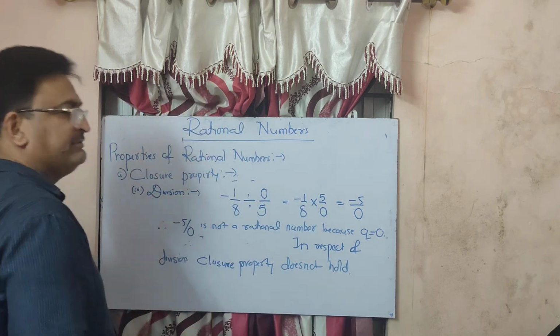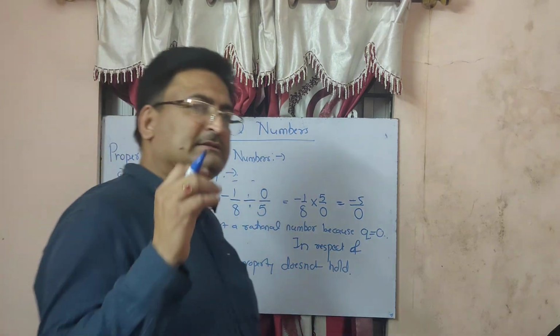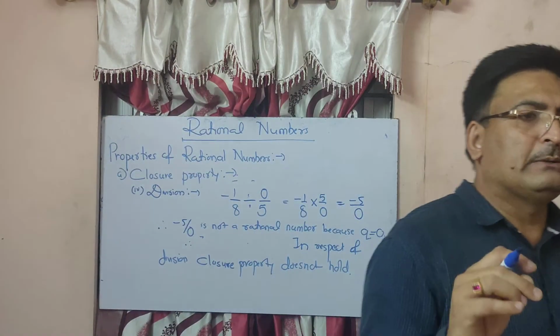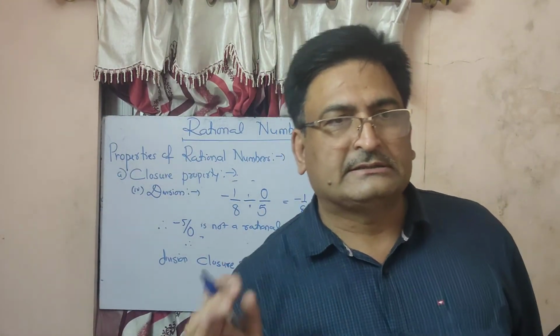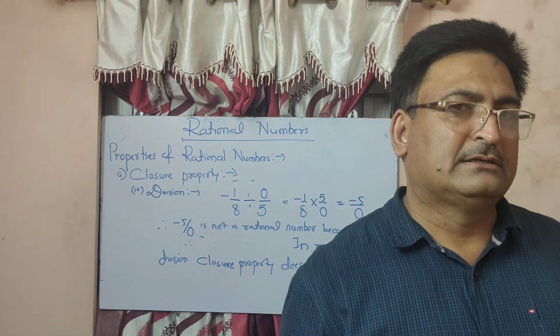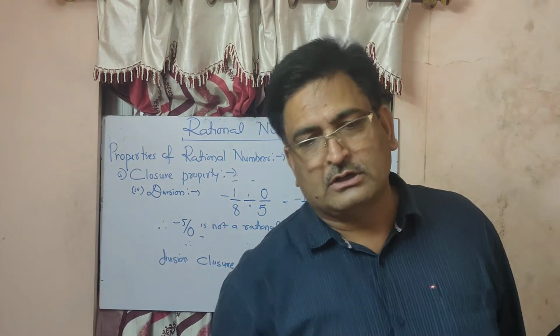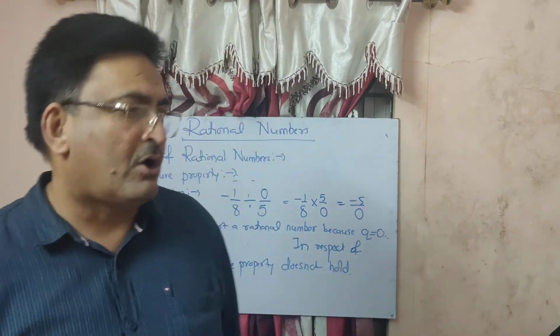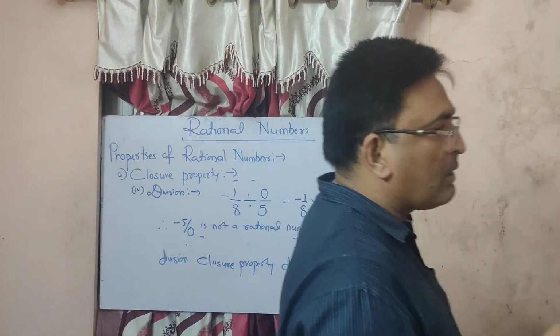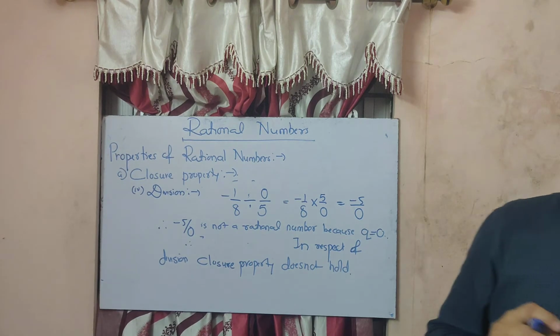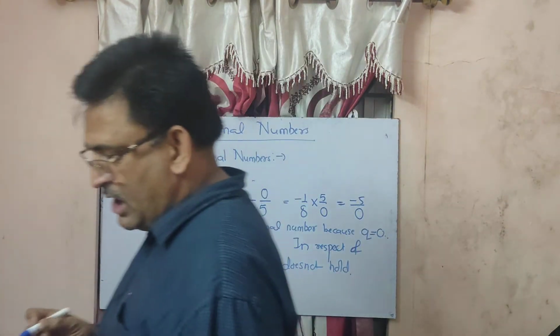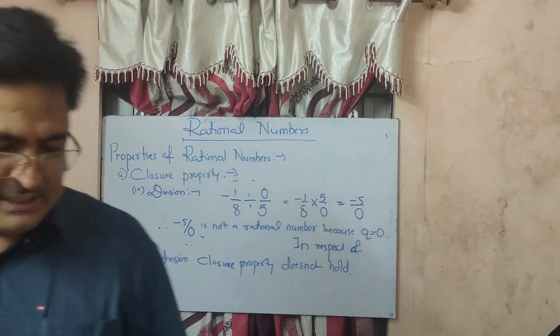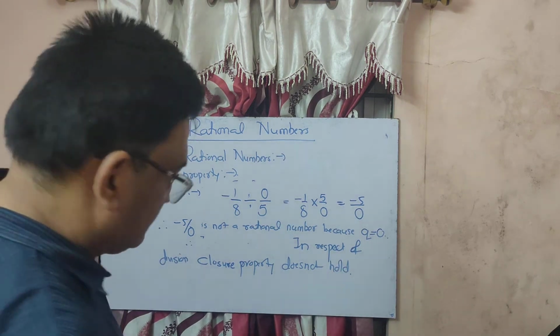Hold means satisfies; does not hold means does not satisfy. I think you understood. So that is the meaning of this closure property. Okay, now we'll move to the next property.